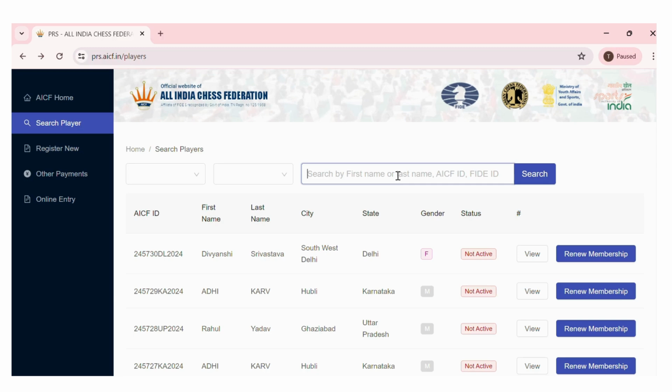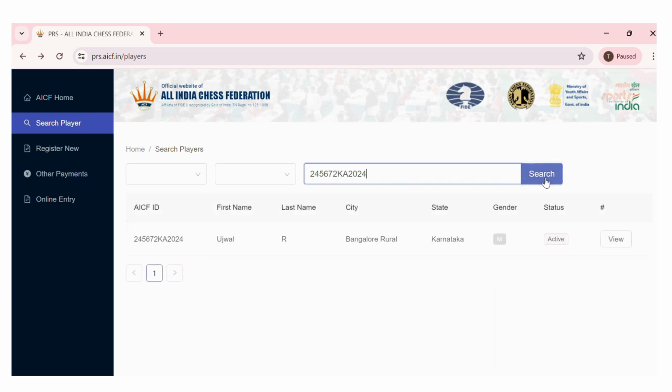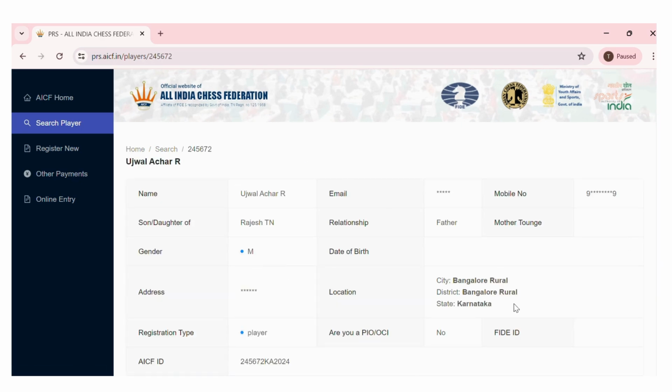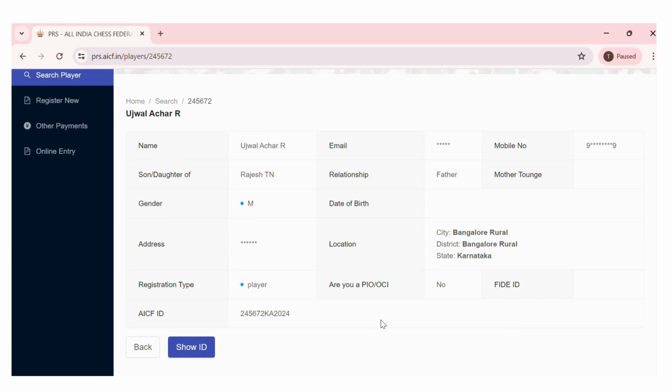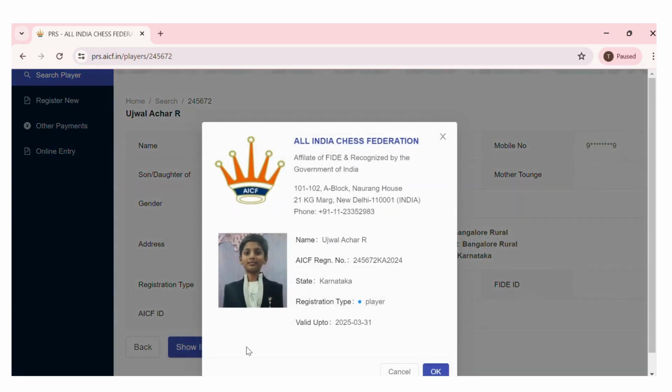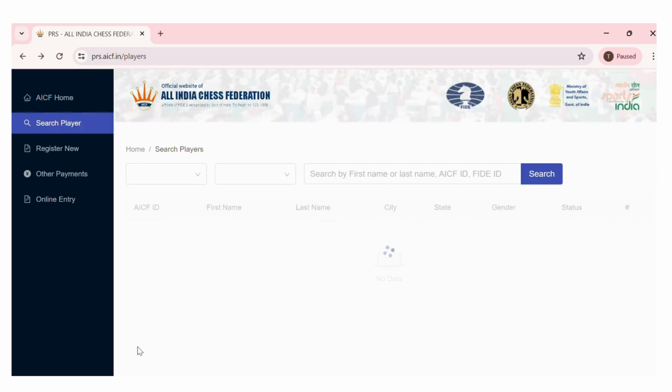Here you can search by using the name or AICF ID to check if the registration is successfully completed. So I'm entering AICF ID and search. You will see the entry here. If you go to view, you will see all other information that we have entered during the registration process. If you click show ID, you can also see photograph and AICF registration number and validity, which is March 31st, 2025 as a player. This is how you have to register as a new player.